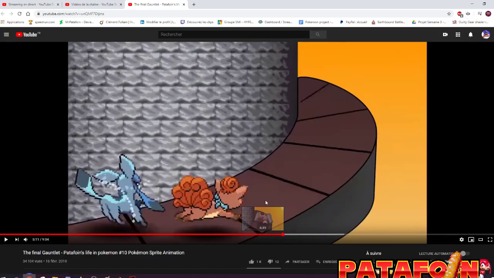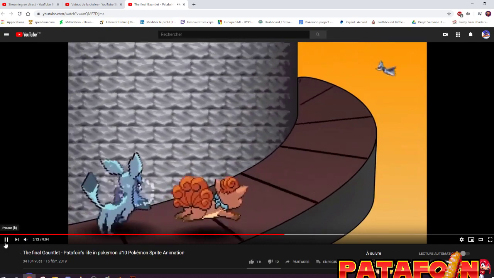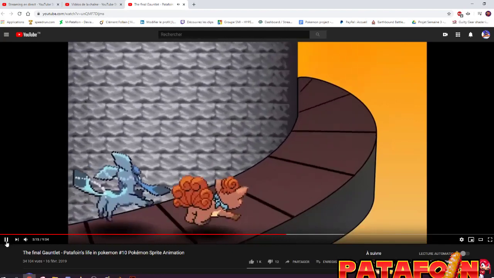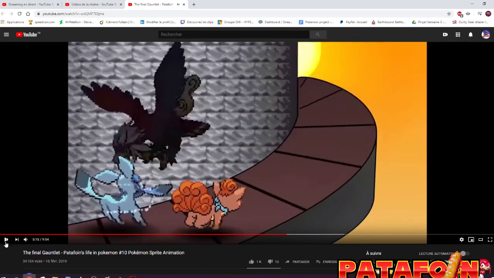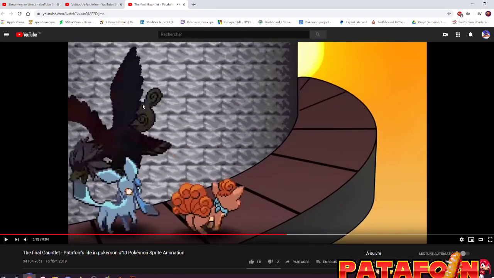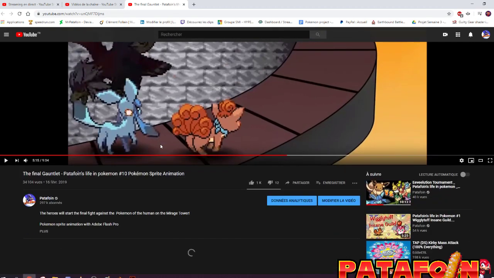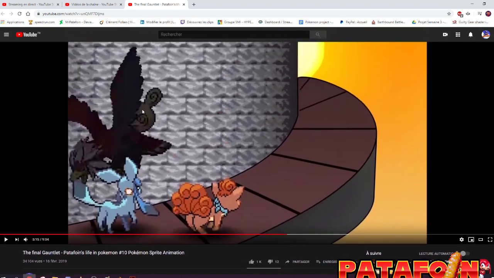Then there is an Easter egg here. So here you have an Easter egg. In every episode of my series, there is a more or less hidden Spinda. I don't know if this is his name in English, but you have this Pokemon, and in this episode he's here. He's behind the bird, pretty well hidden.